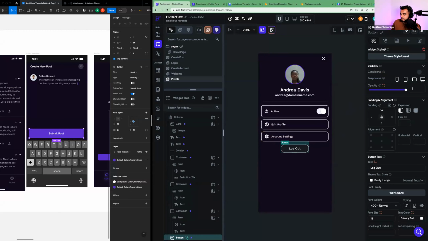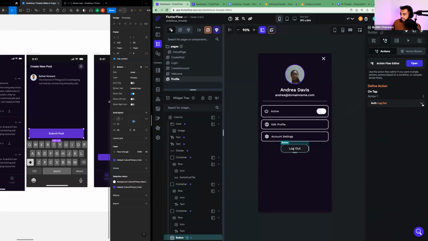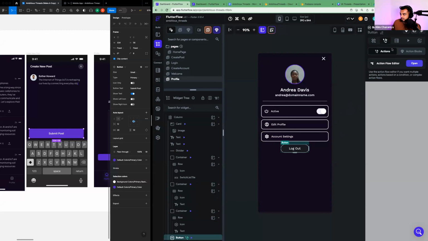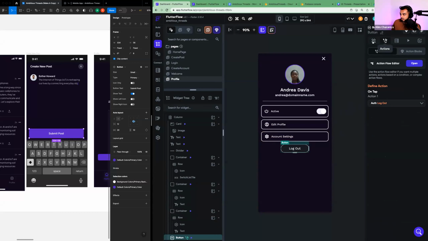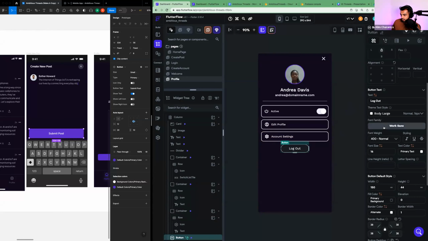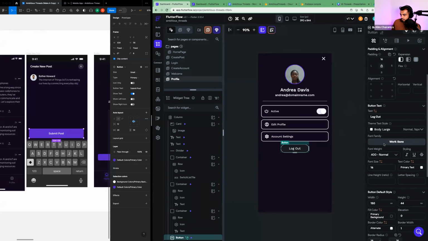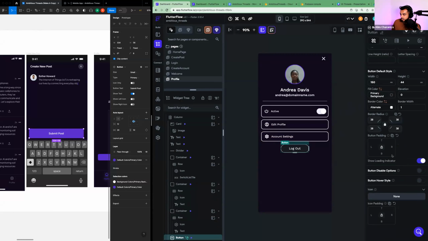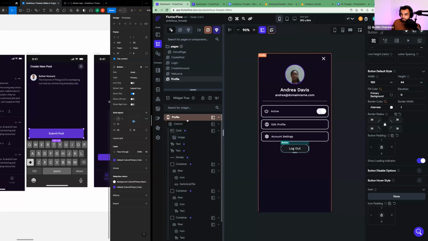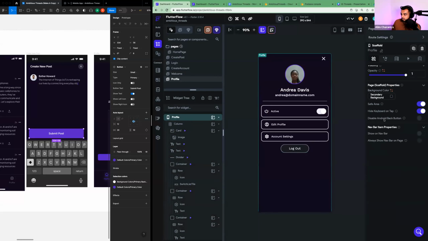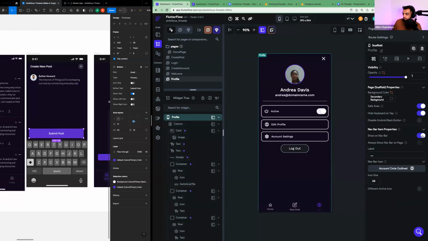I'm actually going to hook up this logout button to an action called logout. Looks like it's already there. FlutterFlow kind of glitched on me. Okay. And I'm going to activate this page to show up in our navbar. So I'm going to click show on navbar, and this page is going to show up. I'm going to change the label to profile. So now we got a little bit ahead and we're creating our profile.